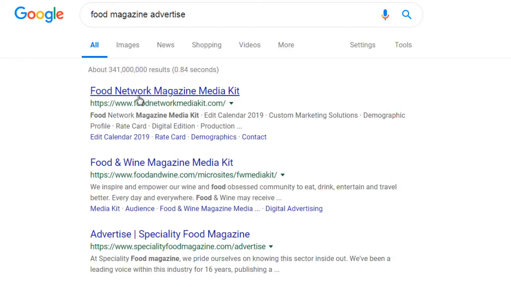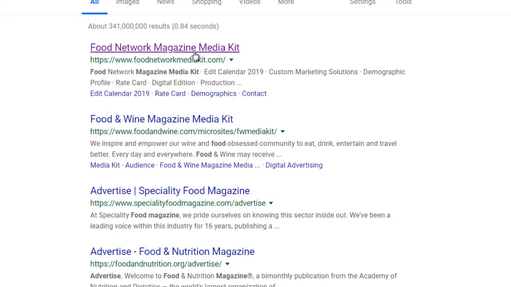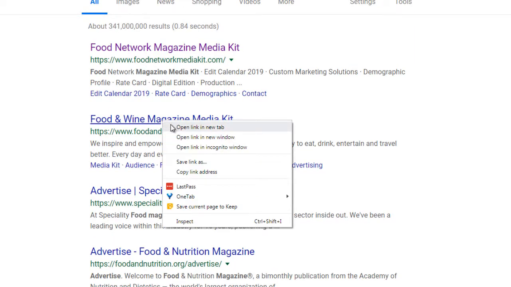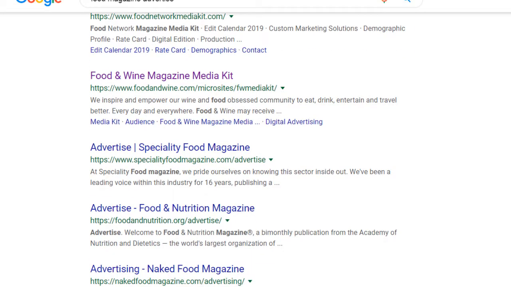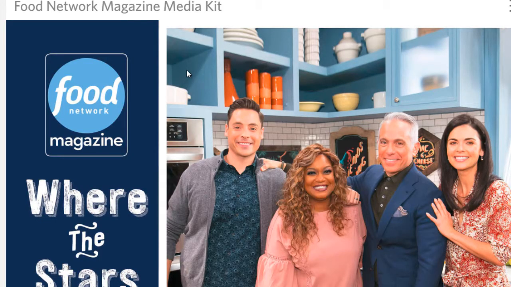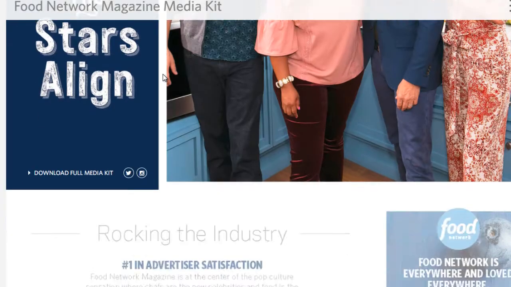So for example, the Food Network magazine media kit, the Food and Wine magazine. Bear in mind that we are not necessarily going to advertise on these networks. You can if you want to, but this will give us a better idea of the demographic.